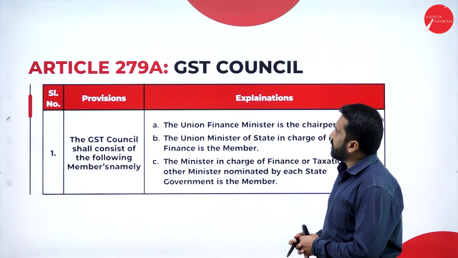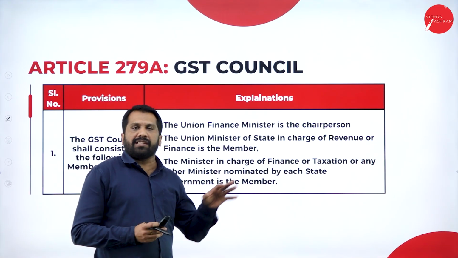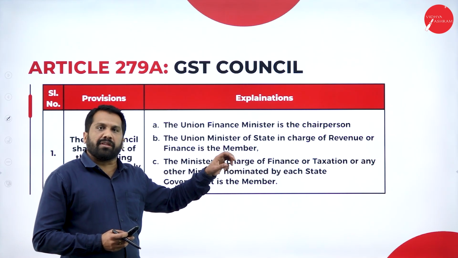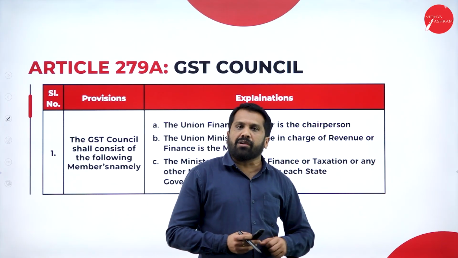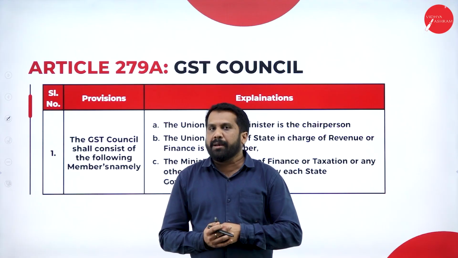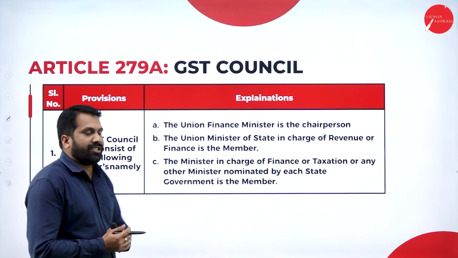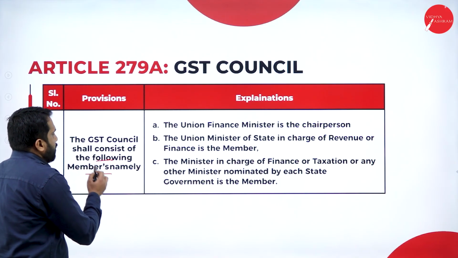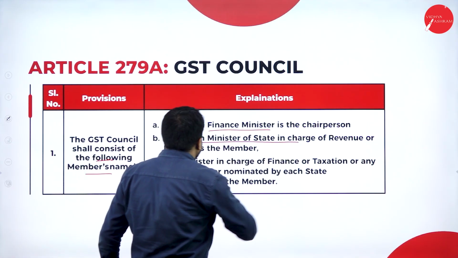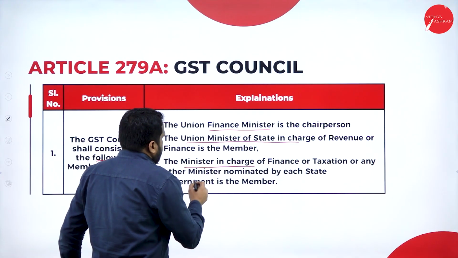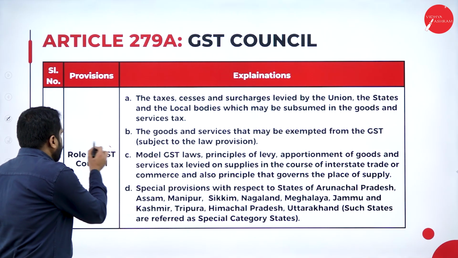First, we'll go with Article 279A. These are not much important. As I told you in the previous session, in this unit, all the definitions related to person are important. And regarding the council body of GST, that is also important, the GST Council. Now, the GST Council shall consist of the following members. Who are the members? The Union Finance Minister, the Union Minister of State, the Minister in charge, and a Minister nominated by each state. Along with that, the role of the GST Council.